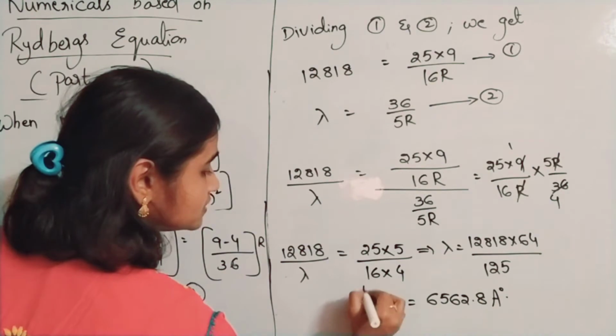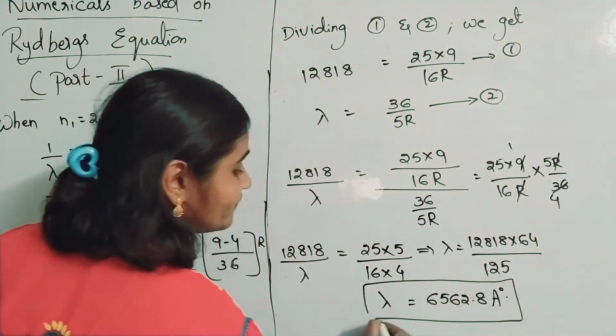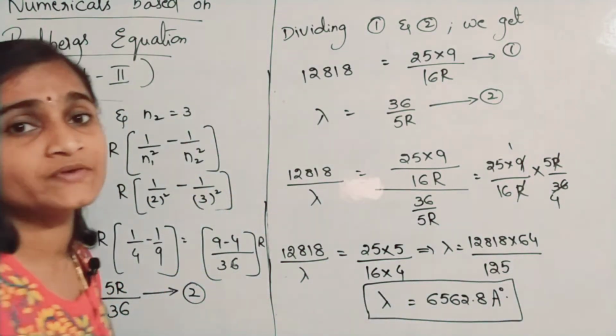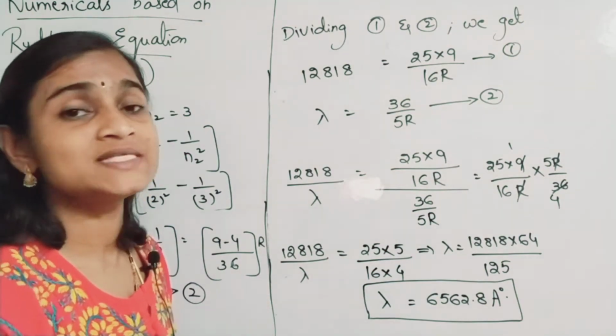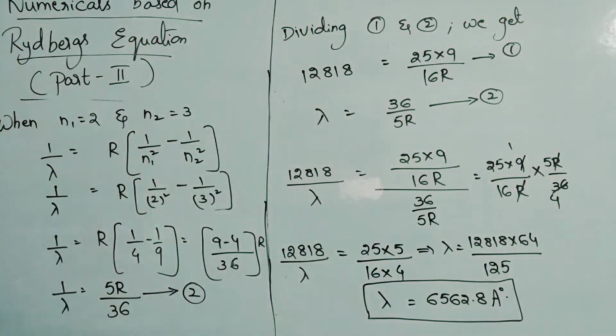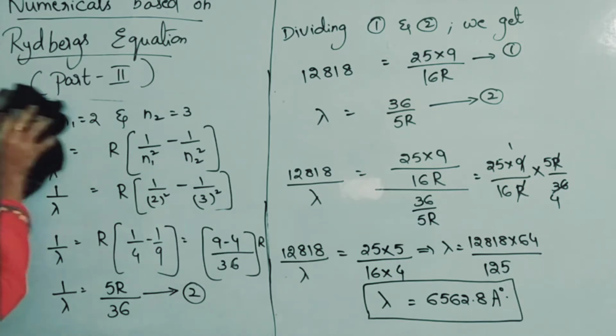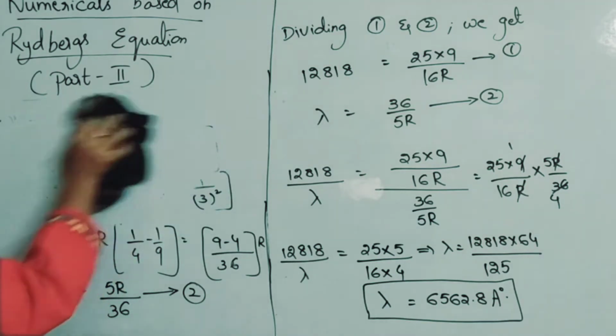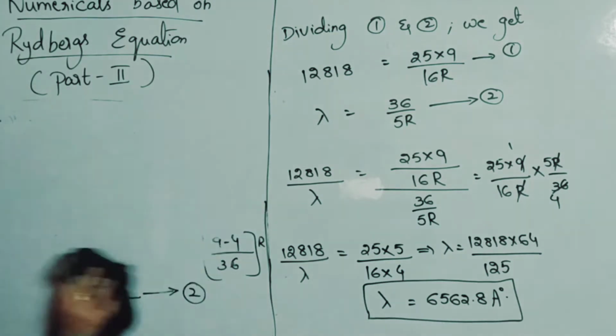Okay, so that will be the wavelength of the light if electron jumps from third orbit to second orbit. Okay, so you will be dividing 1 and 2. Every time you will be using this model only. Okay, so let us move on to the second numerical. I am rubbing this side. You please pause the video and note down.